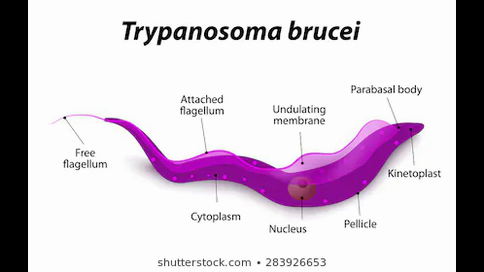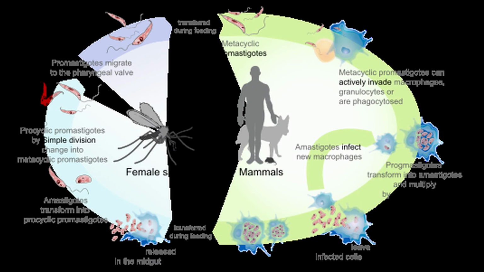Now in this slide you can see the picture of trypanosoma, the protozoan organism responsible for sleeping sickness. Now you can see the picture of leishmania, the protozoan organism that causes Kala azar. The disease is known as Kala azar. The organism is oval shaped in structure and it has one long whip-like structure.